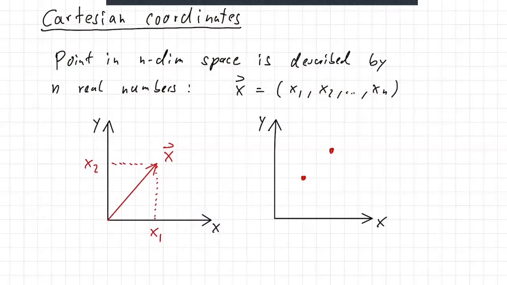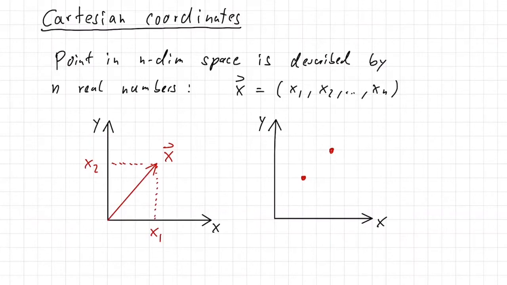The simplest coordinate system is one which you're all familiar with, namely the so-called Cartesian coordinate system. And this is actually probably the most widely used coordinate system, which you can use to describe a point in n-dimensional space by n real numbers. Namely that the point x is described as a tuple x, or as a vector x1, x2, up to xn.